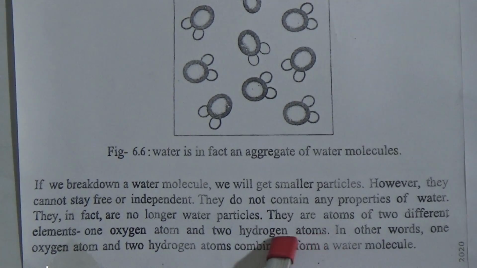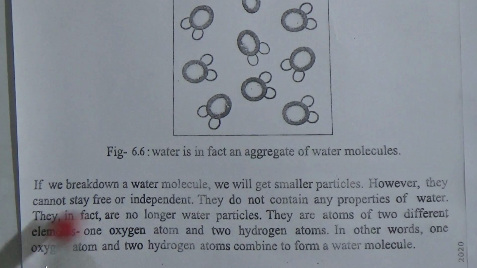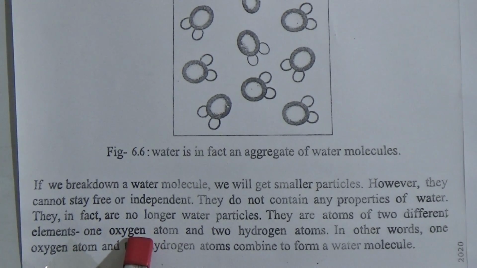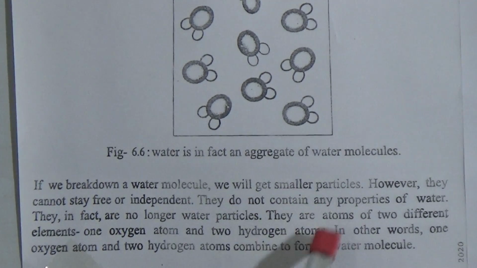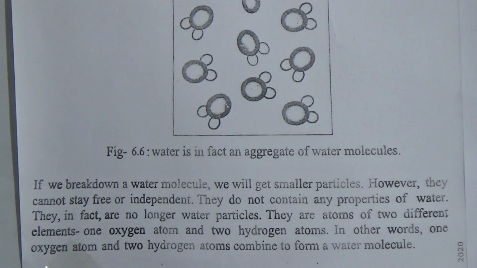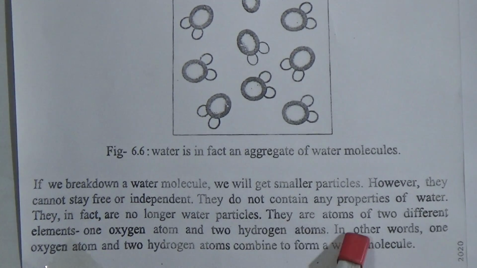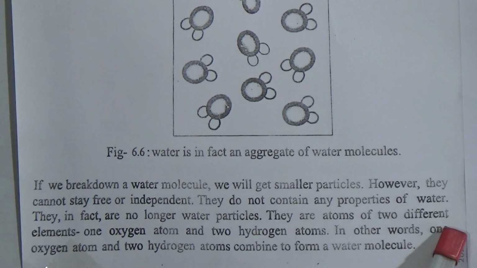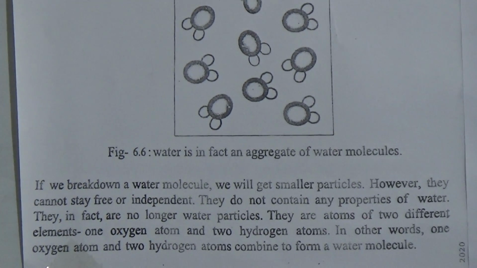They are atoms of two different elements: one oxygen atom and two hydrogen atoms. One oxygen atom and two hydrogen atoms combine to form a water molecule.